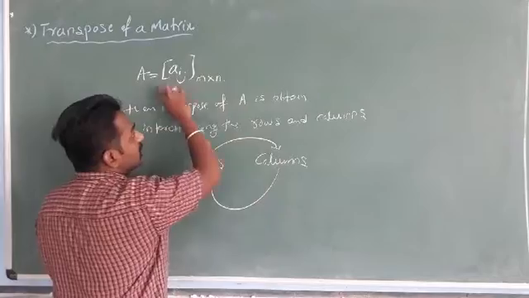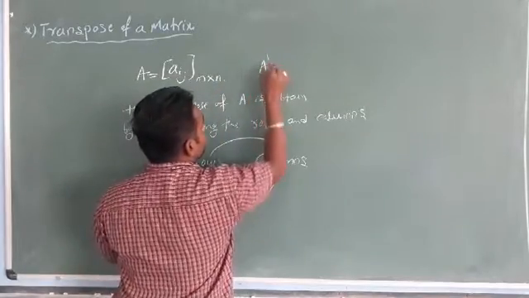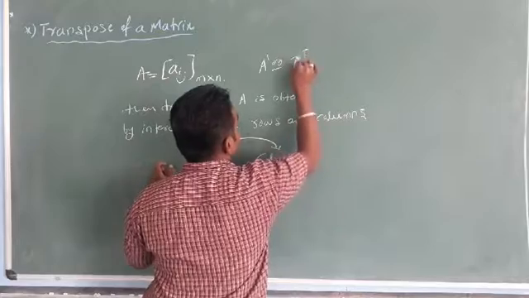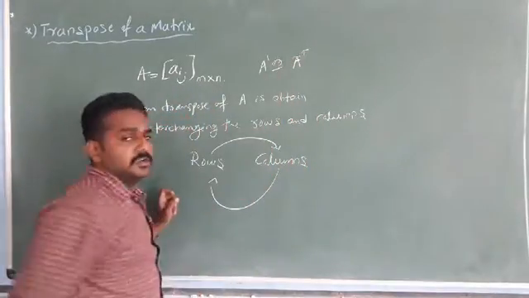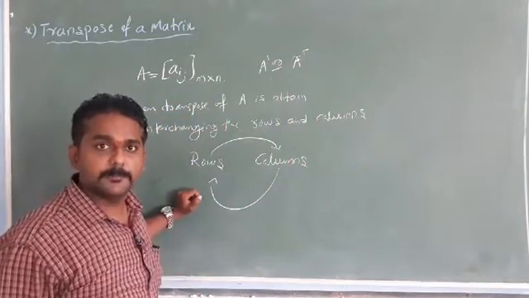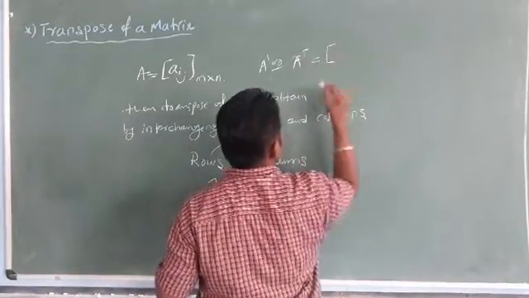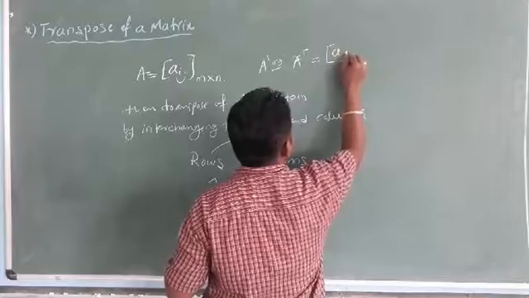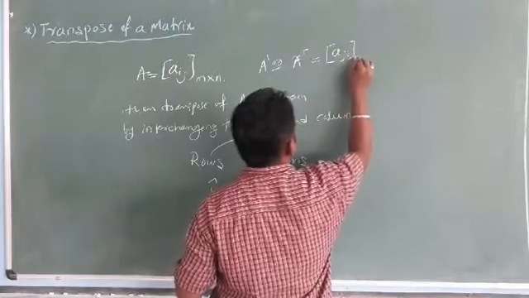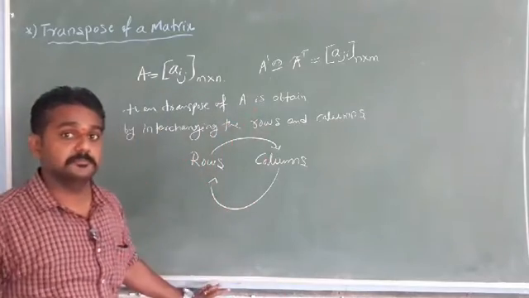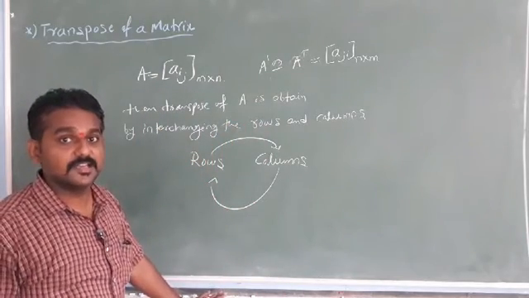Transpose of A is denoted by A dash or A to the power t. This is the notation of the transpose of a matrix. So it is the matrix with Aji of the order n by m. Easy concept, students. Very easy.